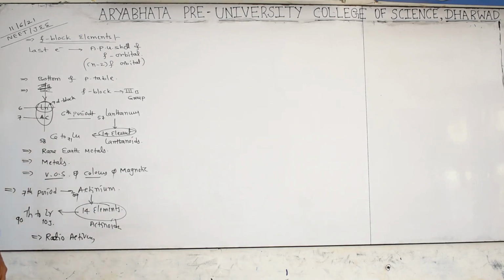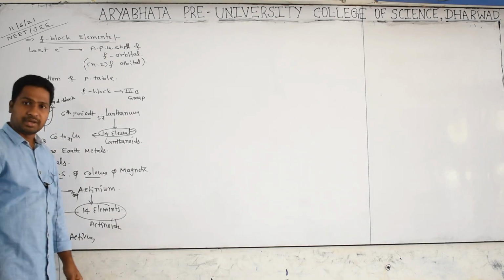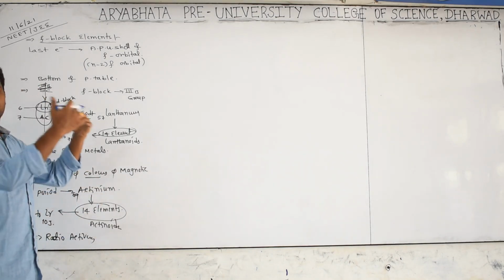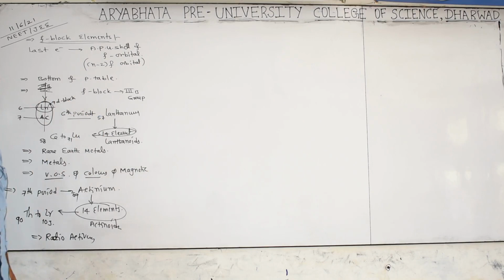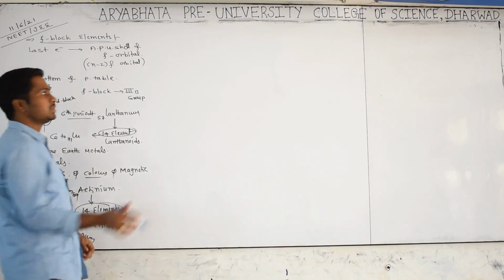So all of you understood or not? These are also called inner transition elements. Why? Because they are taken from inside the transition elements. That's why we call them inner transition elements. So this is the classification of the elements.